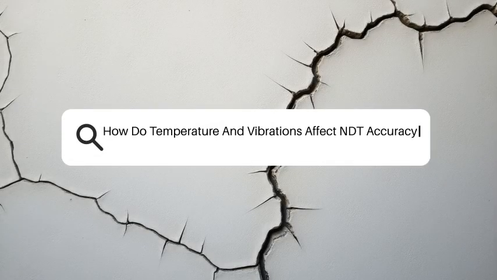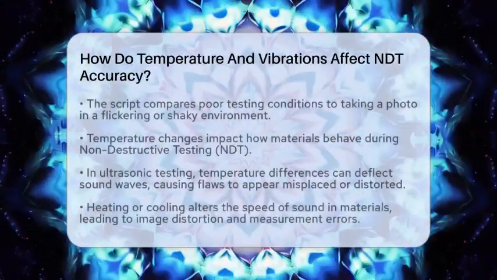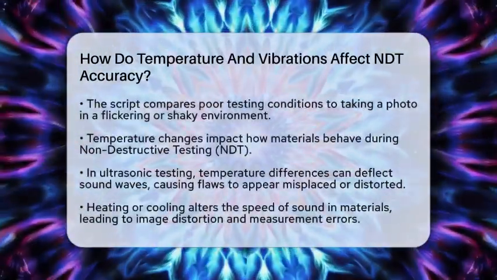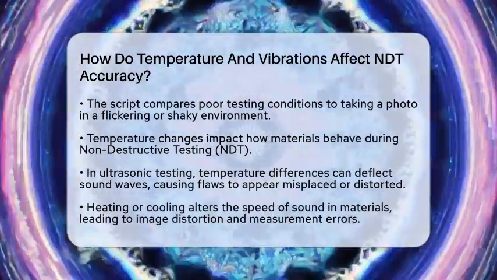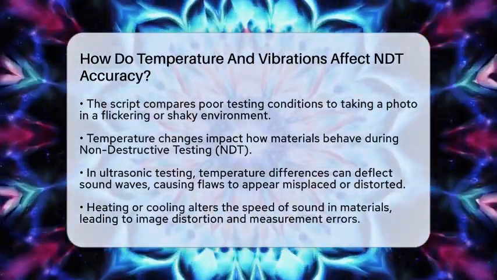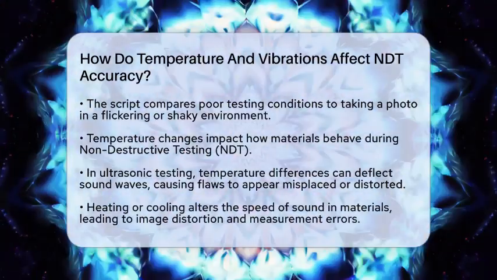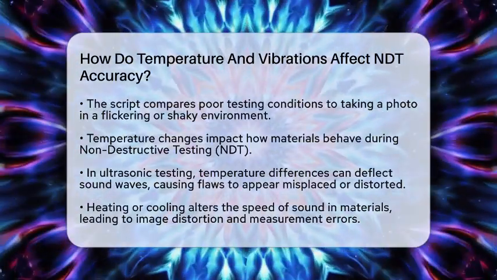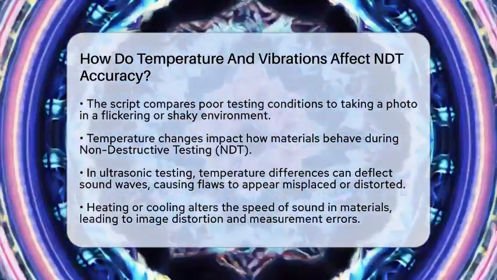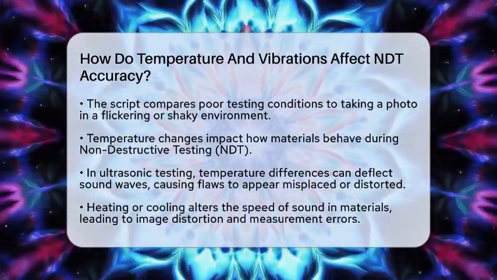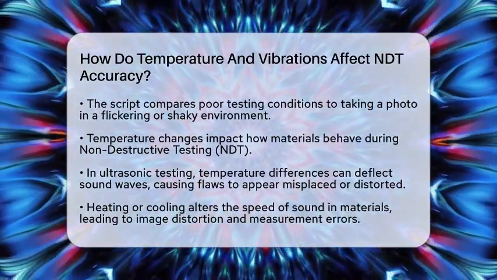How do temperature and vibrations affect NDT accuracy? Imagine trying to take a clear photo in a room with flickering lights or a shaky camera. That's similar to what happens during non-destructive testing when temperature or vibrations interfere. These factors can make it harder to spot flaws or measure accurately.